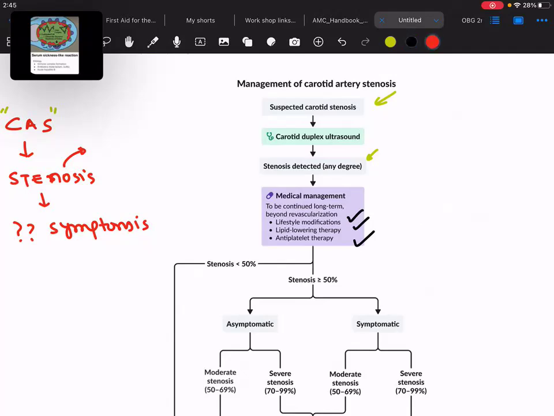But let me remind you of one particular point: even if the patient comes to go for the surgery, endarterectomy, still if they ask you about the initial management, he should go for the aspirin and all. After that, the patient will go for the surgery. So initial antiplatelet therapy followed by the surgery in those who are required to go for the surgery.